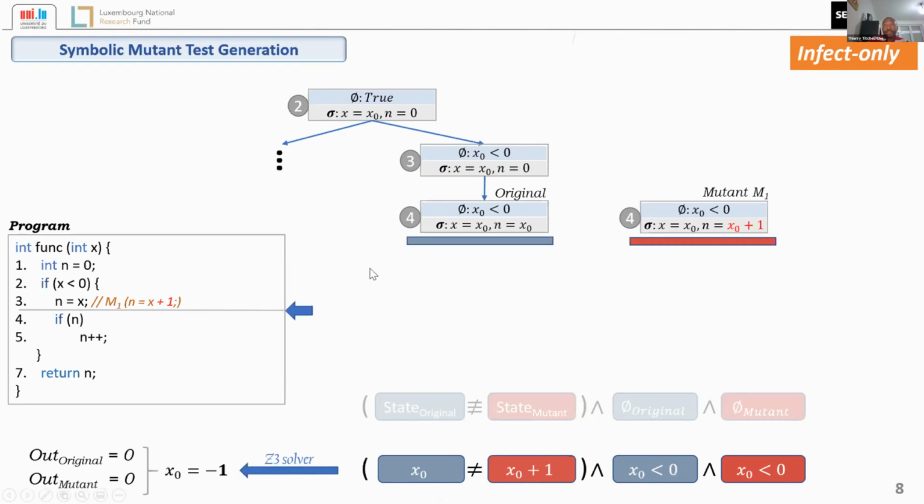However, if we execute the original program with x0 equal to -1, and the mutant with the same input, we get the output 0, 0 for both. Then the input actually does not kill the mutant.